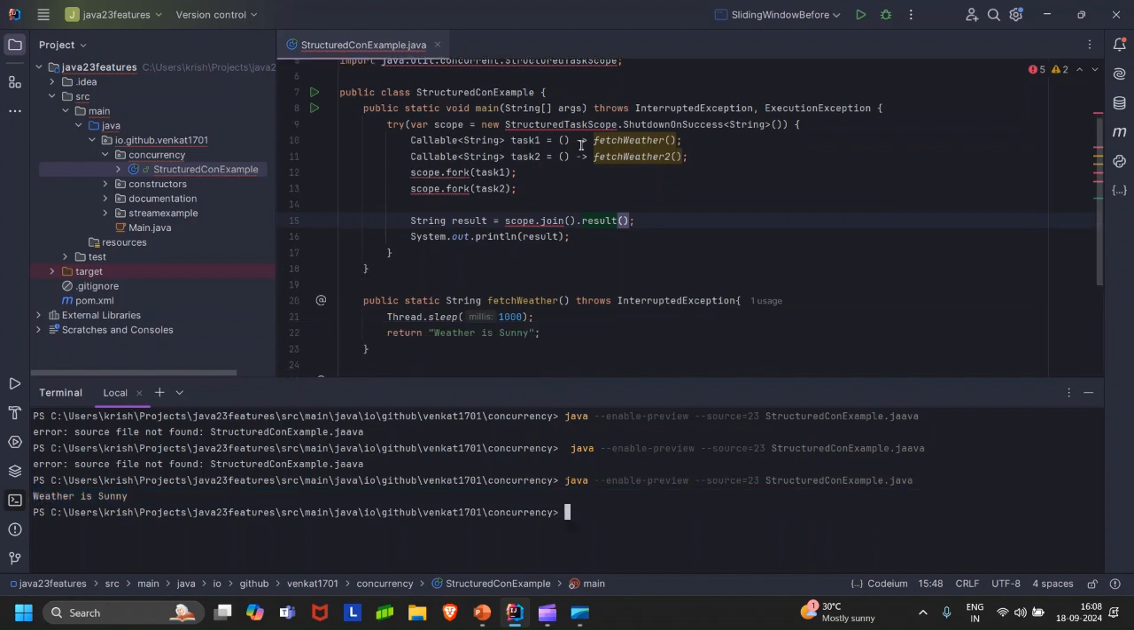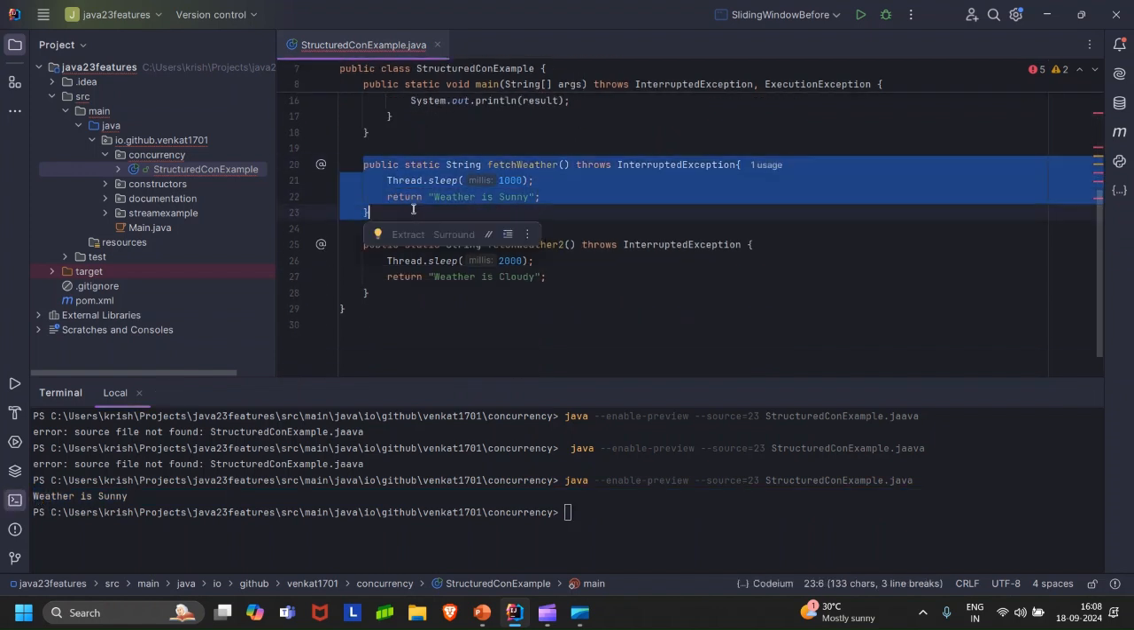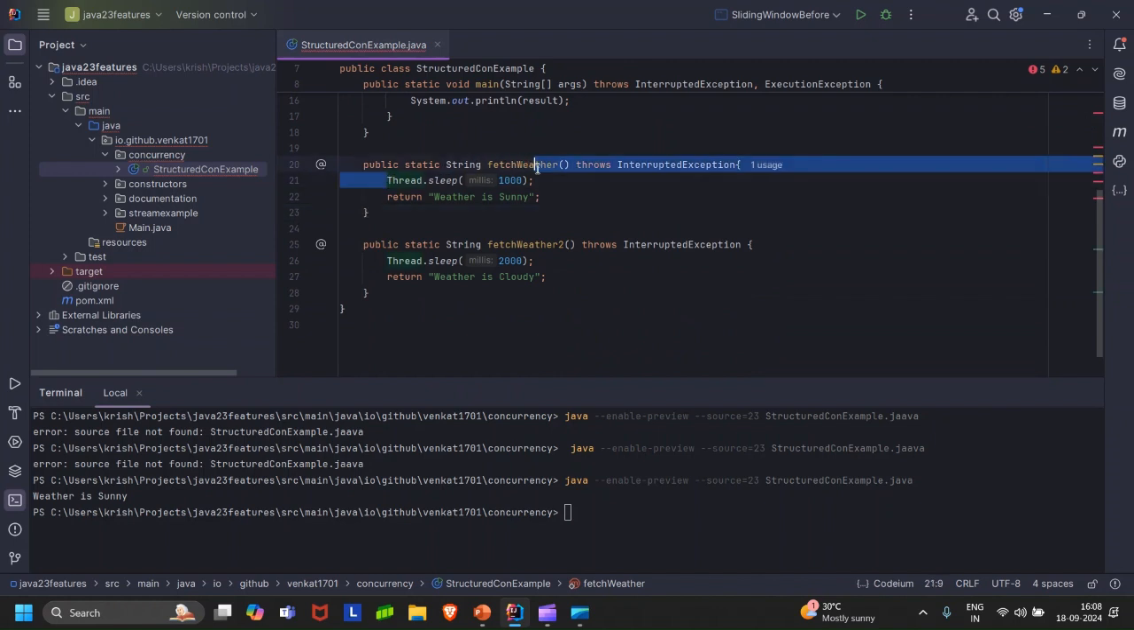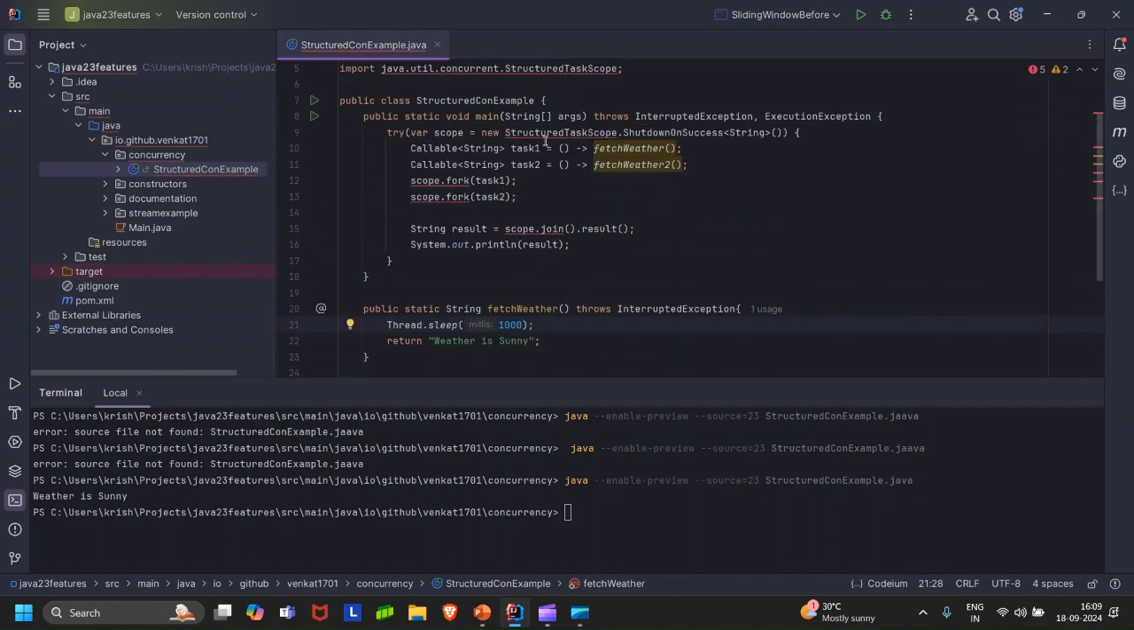This happens because this particular method, fetchWeather, sleeps for just 1 second and then it returns the output to this StructuredTaskScope, which on getting the output shuts down and returns the result to the accumulator that we have of type string, after which we print that. This is done using structured concurrency and the StructuredTaskScope API.